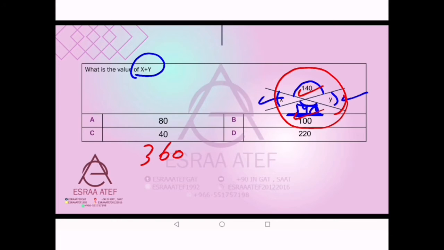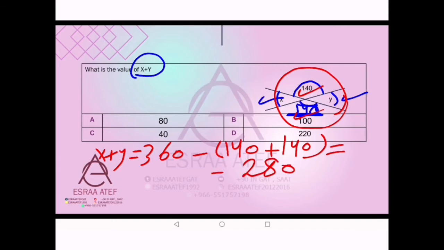Yes, to get x plus y equals 360 minus 140 plus 140, which equals 140 and 140, which is 280. From 360 it will be 80, so the answer will be 80. Okay, if you want only x or only y, we will divide 80 over 2 because they are equal to each other.